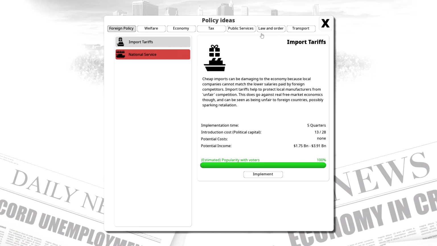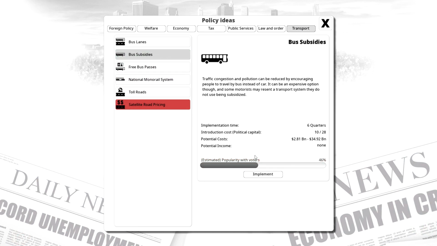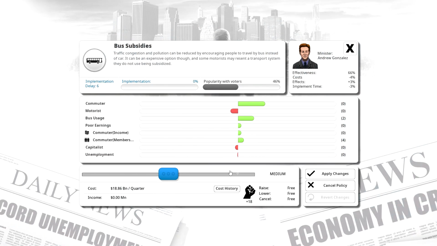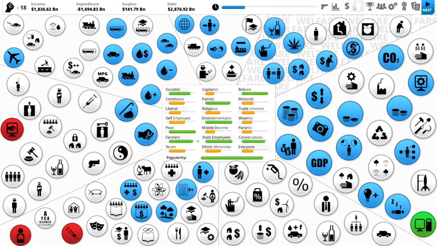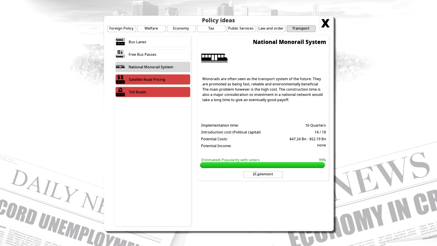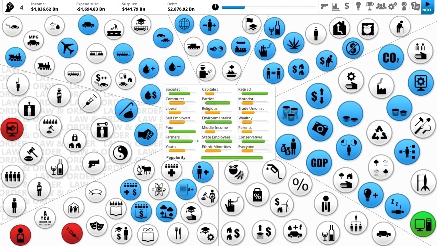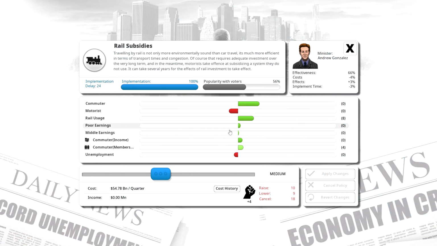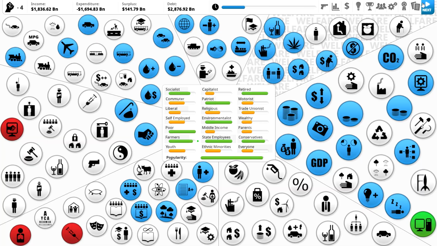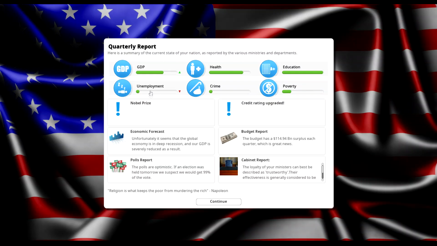Let's implement bus subsidies and a national monorail system, which is going to help reduce traffic as well. Oh, that's a lot of money. Okay. Let's see how this goes. So the economy's improving. Our budget is still good.